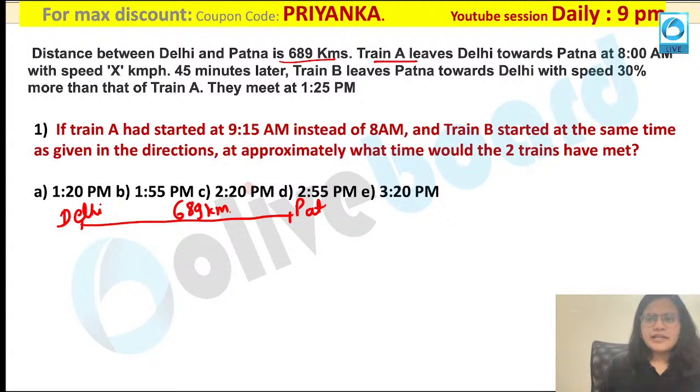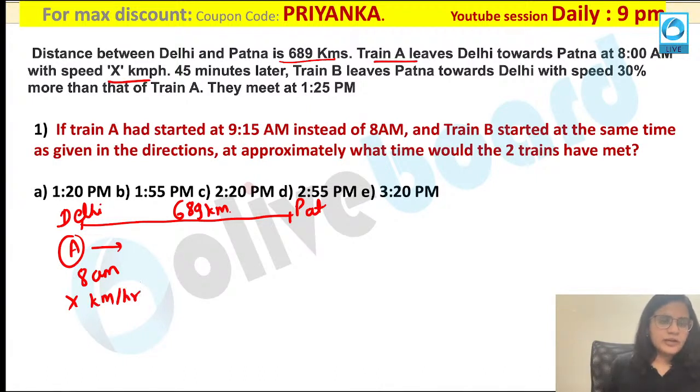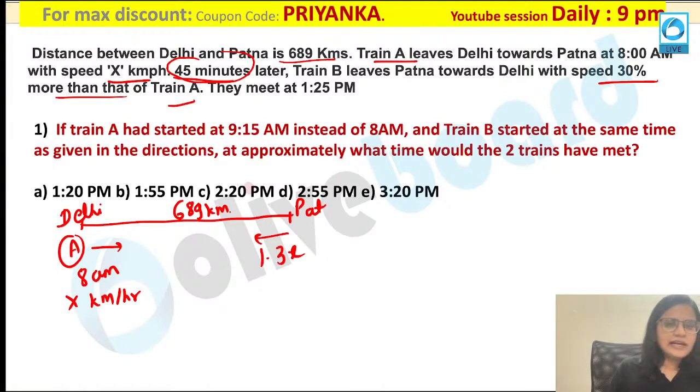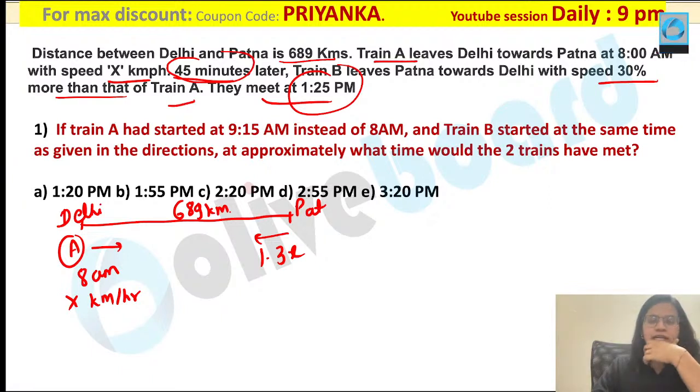Train A is leaving Delhi towards Patna. So train A is leaving from here to Patna at 8 am over here, with a speed of x kilometer per hour. 45 minutes later, train B is leaving Patna towards Delhi. So from here it is leaving towards Delhi with a speed 30% more than train A. 30% more means your speed becomes 1.3x over here. Both of them are meeting at 1:25 PM over here. So they have also given you at what time they are meeting each other.